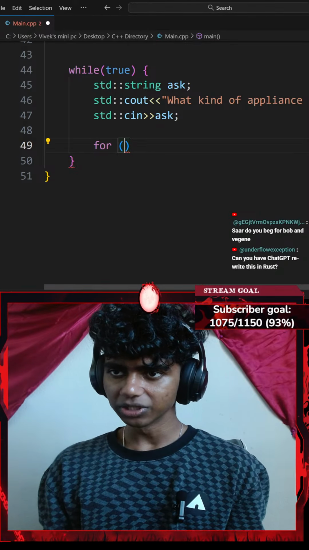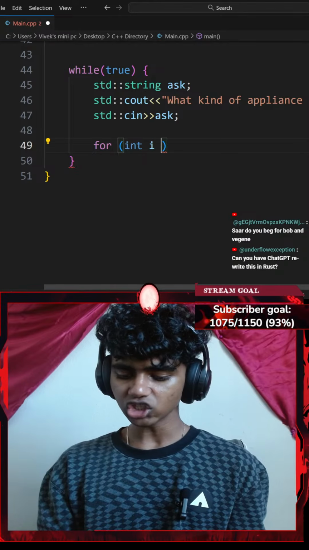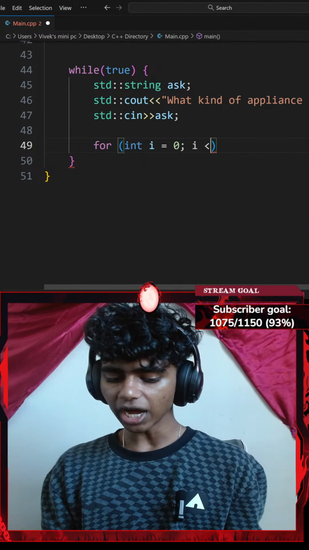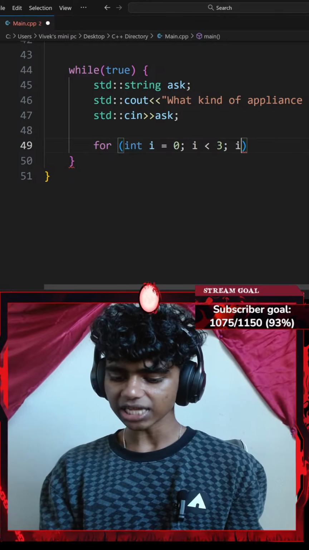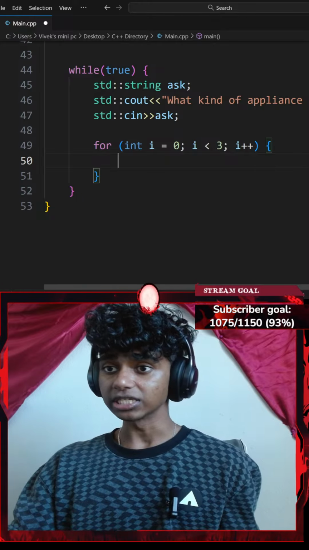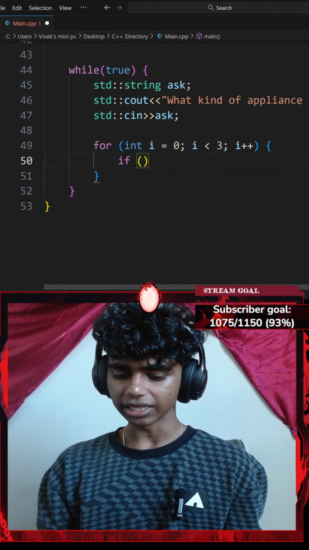That said, I'll go with something like for a pair of parentheses. Let's go with something like for the integer i which equals 0. I am going with the index-based for loop. While my i is less than 3, my array's size, I'm going to increment my i by 1. And then I'll go with a pair of curly braces. Now, I'll add an if statement here. So if a pair of parentheses, let's say if my